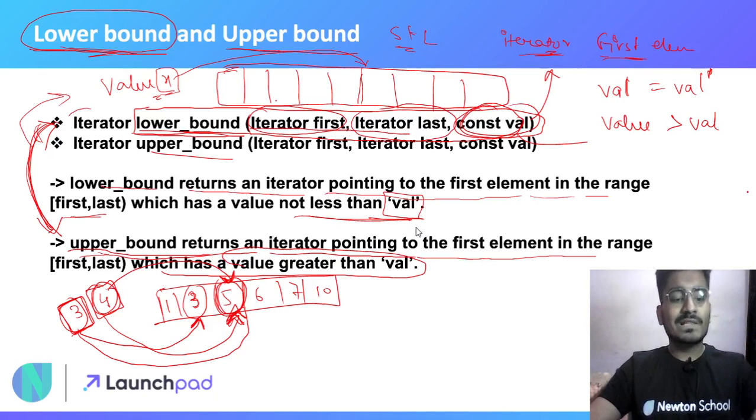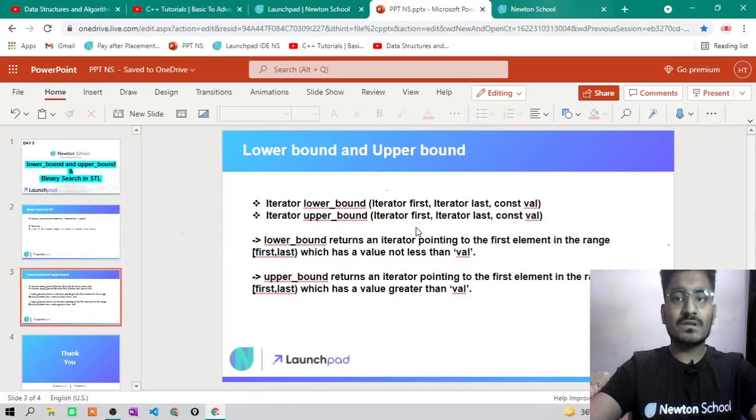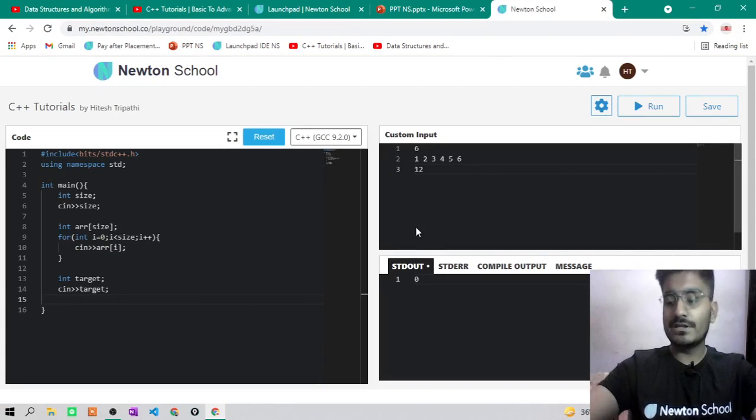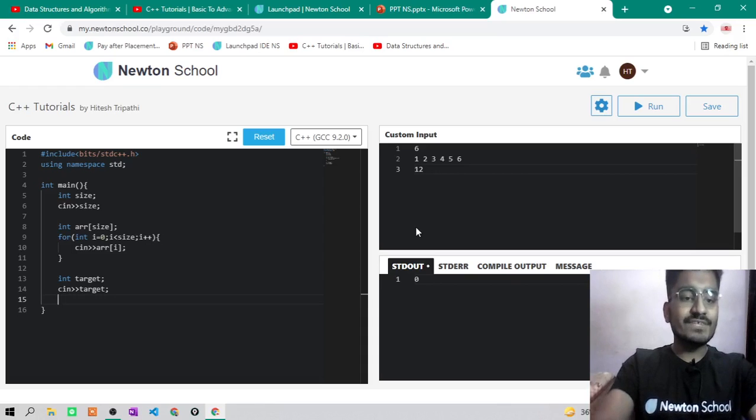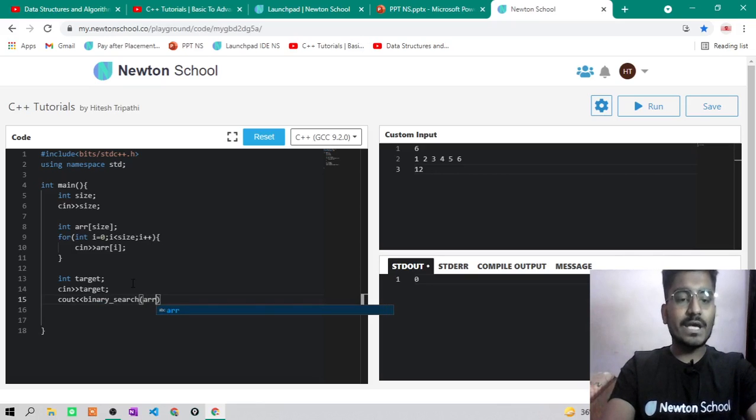Okay, now let's implement these functions in our Newton School IDE and then we will end this video. Fine, so let's firstly implement the binary search function. Suppose I have already taken the size of the array and the target which I need to find in the array. Now I need to simply check whether the target is present in the array or not. So what I will do is write binary underscore search, and then write array, which will point to the address of the first element of this array, and then array plus size, and now I will write target.